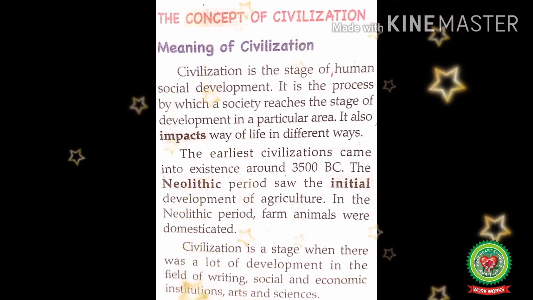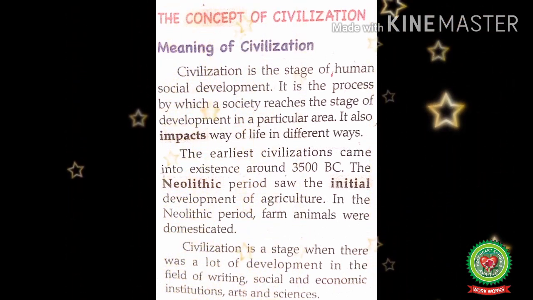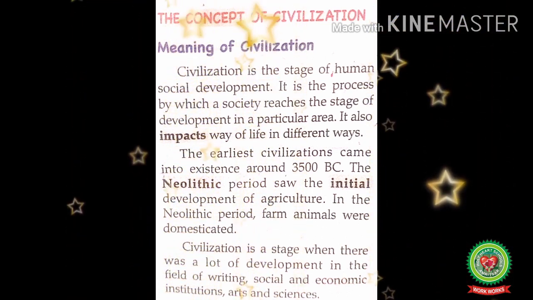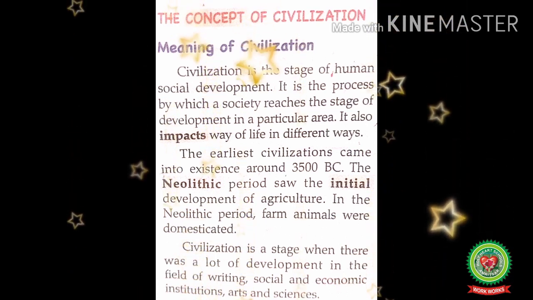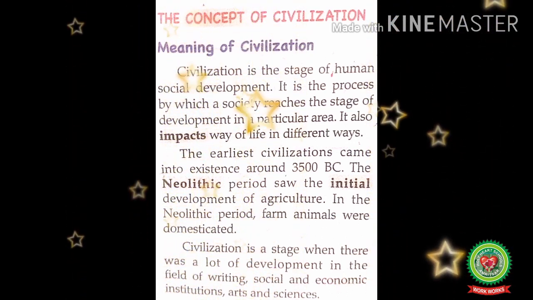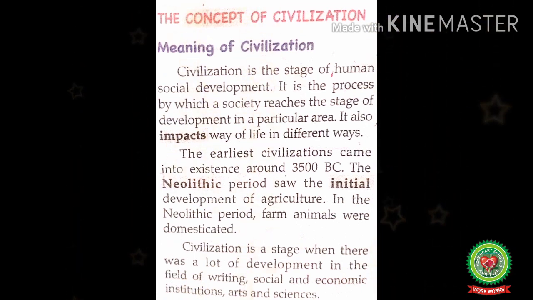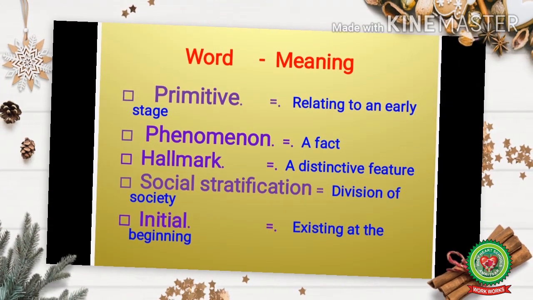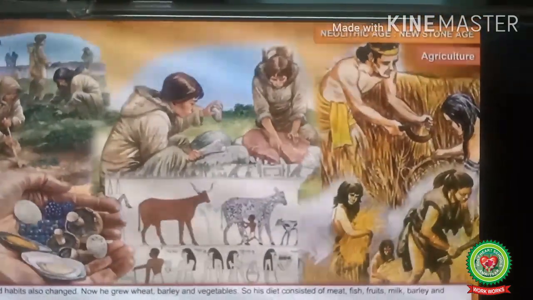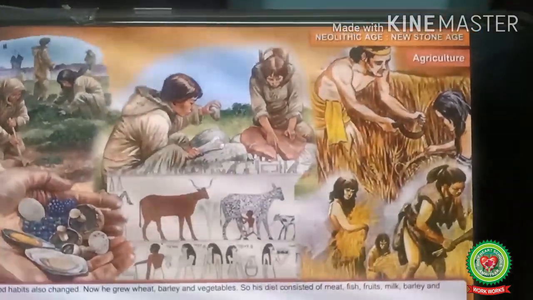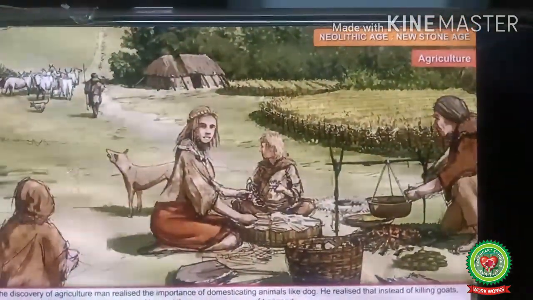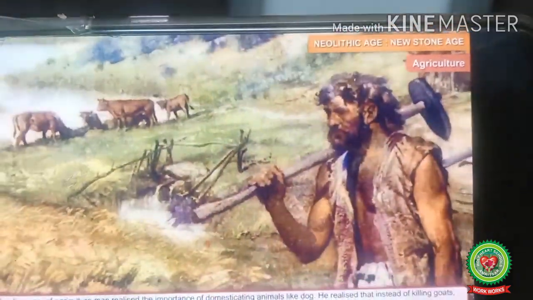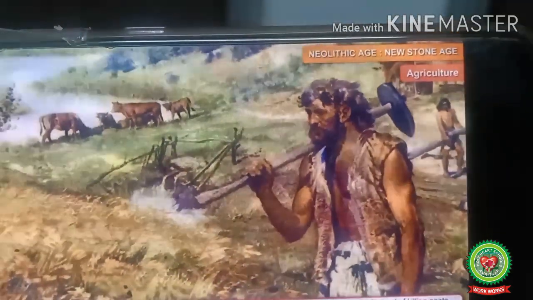The earliest civilizations came into existence around 3500 BC. The Neolithic period saw the initial development of agriculture. In the Neolithic period, farm animals were domesticated. So students, Neolithic means new stone age. Initial means existing at the beginning. So students, agriculture was introduced in the Neolithic period and animals were domesticated by the people. Only then early man started settling in the permanent houses and the civilization came into existence.